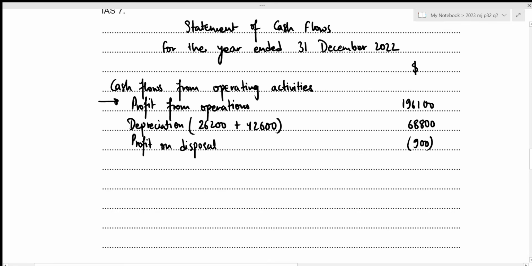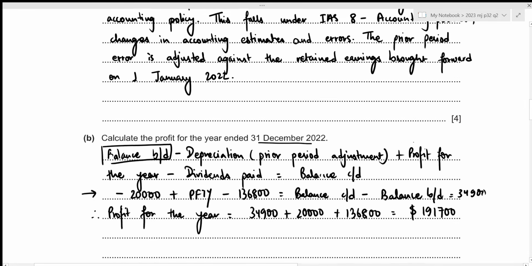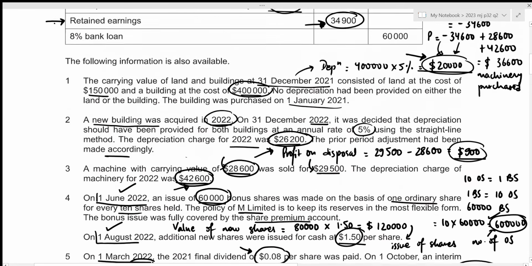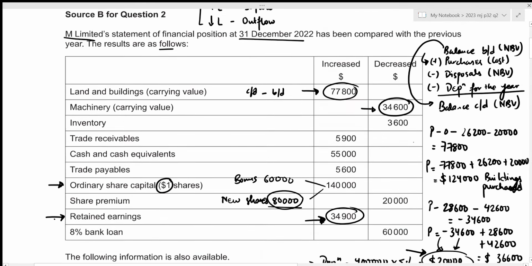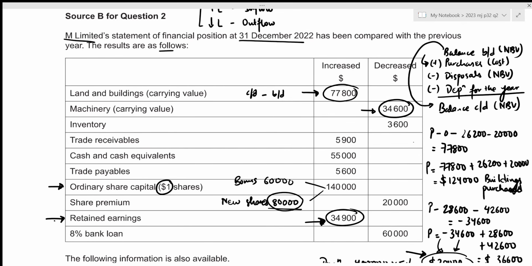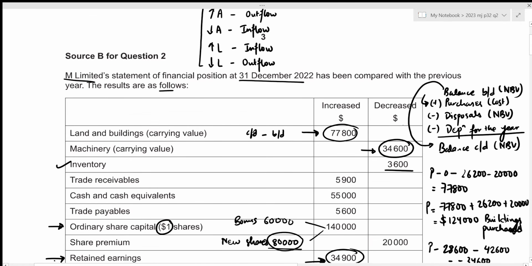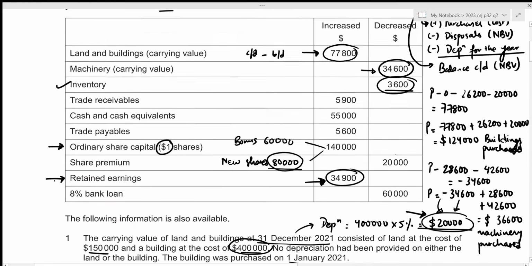Okay, now we can just move towards our increment and decrement in current assets and current liabilities, except for cash or bank balance. And we are only looking at current assets and current liabilities. So for inventory, we can see that there is a decrement. And previously, I've already said that the decrement in asset will be an inflow, which means that we need to add this amount of 3,600 now. Let's do that.